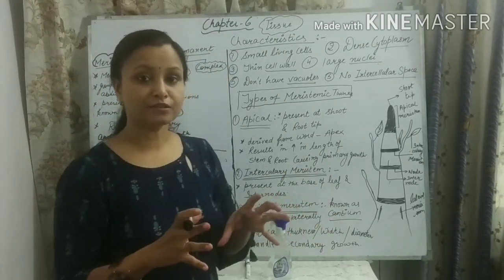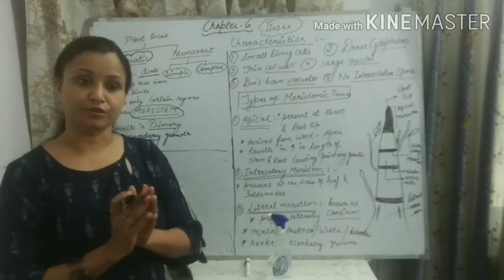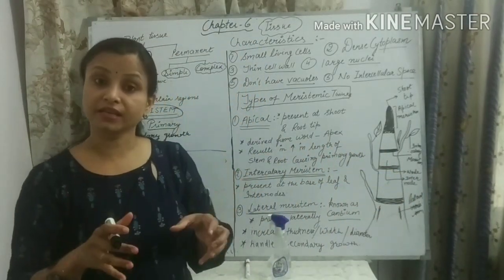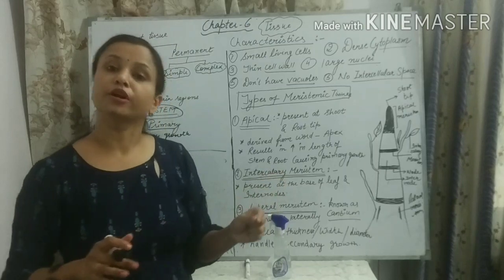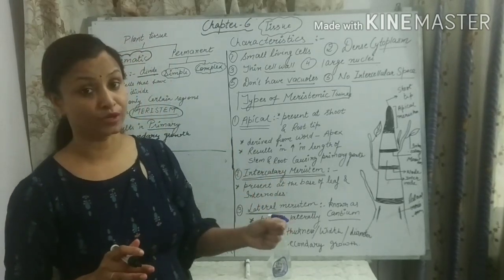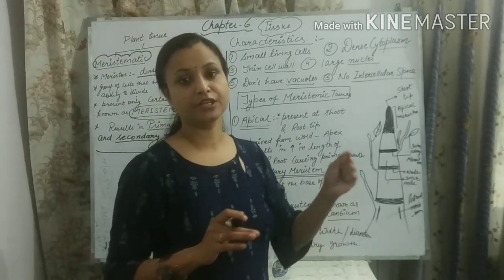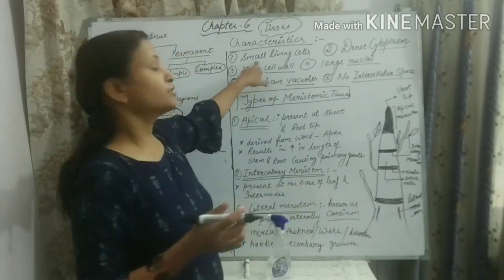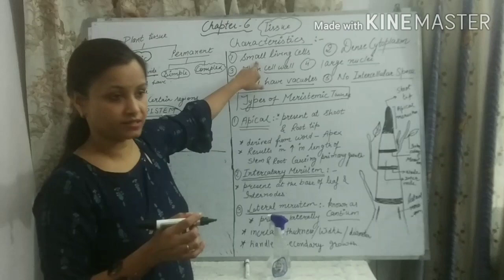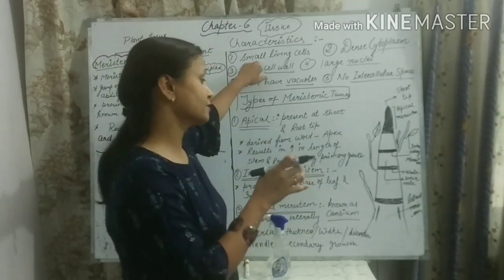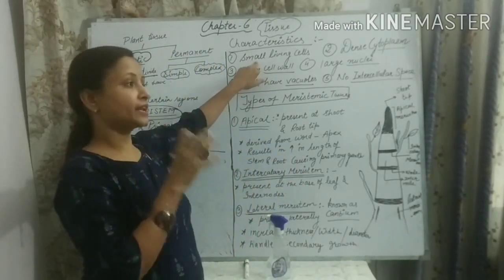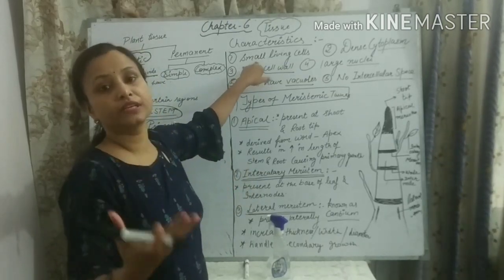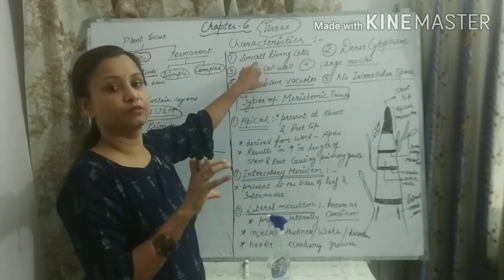और डिवीजन के लिए क्या जरूरी है? सेल का लिविंग होना जरूरी है. आपने पढ़ा है सेल वाले चैप्टर में कि the main cell organelle which plays an important role in cell division is nucleus, and the cell which has a nucleus means it is a living cell. So they are small in size. Why are they small in size? Because if the size of the cell is large, it is very difficult for the cell to divide continuously. उसको कंटिन्यूसली डिवाइड करना है तो उसका सेल का साइज जो है वो छोटा होना चाहिए.